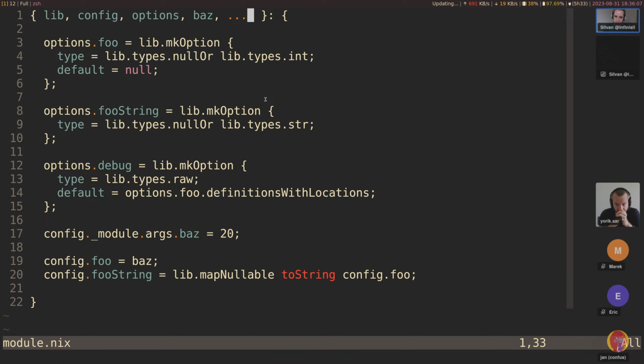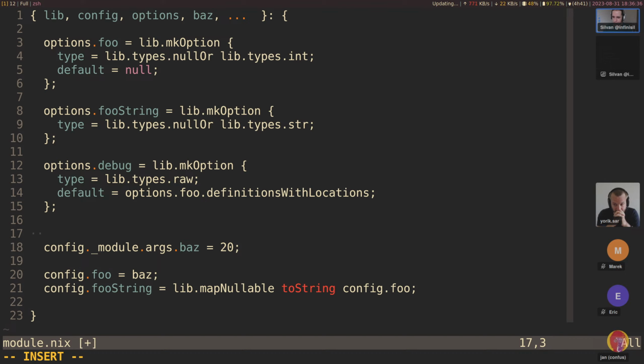In a lot of cases, I think this is not a good idea to do because these arguments are essentially just an untyped value, which isn't getting checked, and you can't merge it with other values. So it's not composable, and you can easily make mistakes with these or overwrite them in accidental ways. And so I recommend not doing this. My recommendation would be instead to declare an option. That's how the module system is kind of intended to be used.